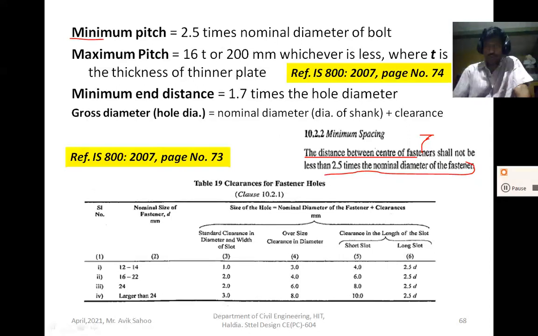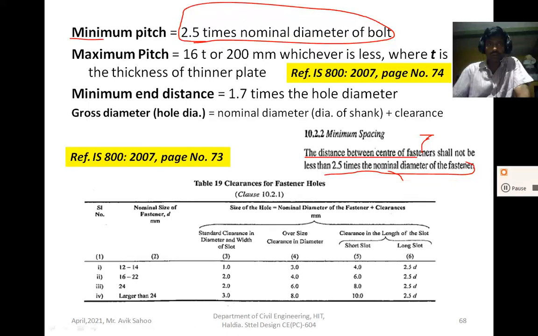The nominal diameter is the diameter measured on the shank portion, so the minimum pitch is equal to 2.5 times the nominal diameter of the bolt. And the maximum pitch is 16t, where t is the thickness of the thinner plate, or 200 mm, whichever is less.